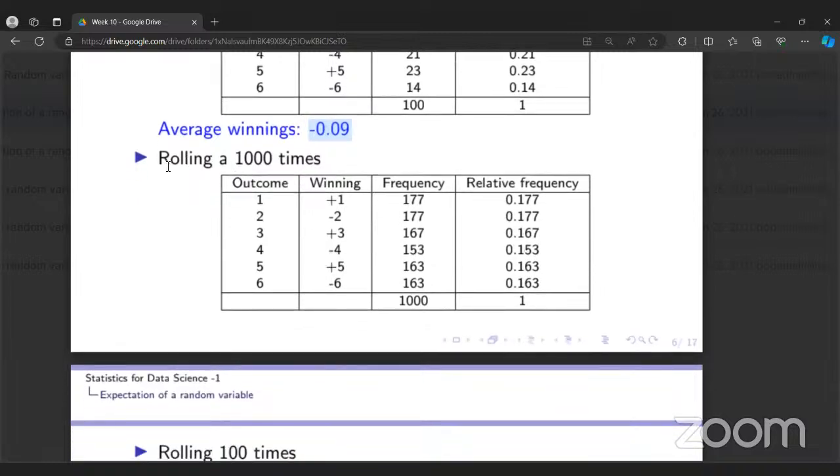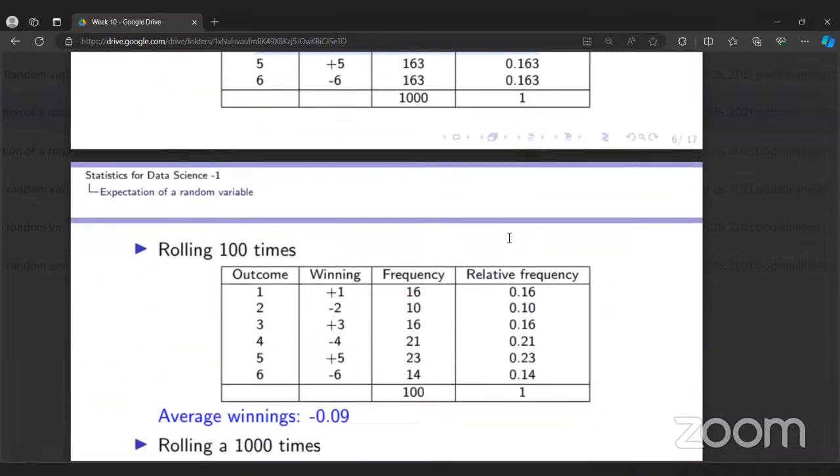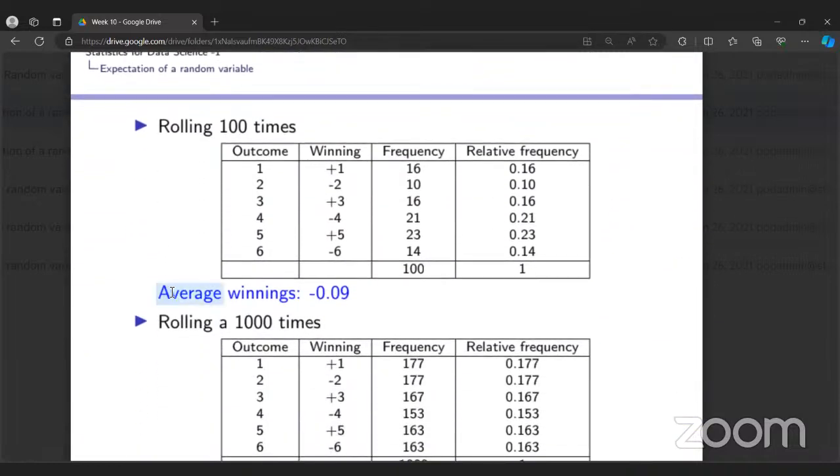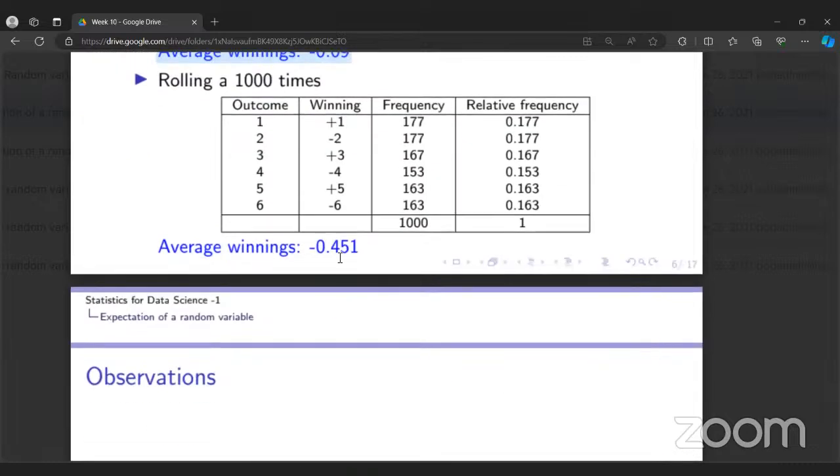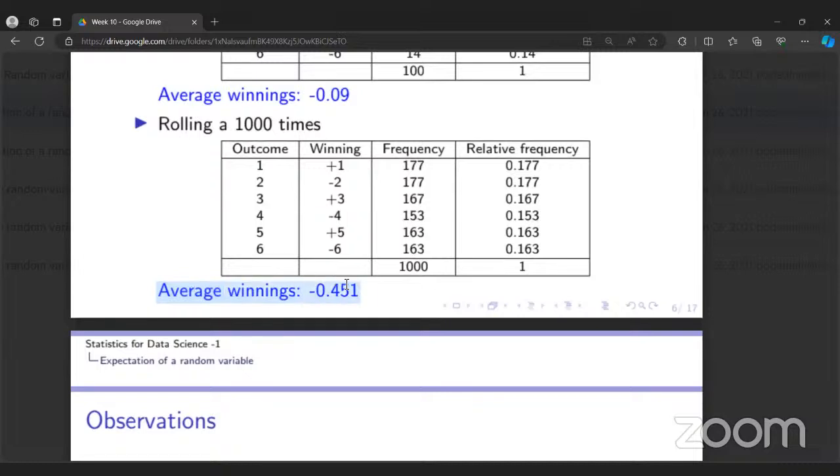Now rolling 1,000 times, this is the data. 1 occurs 177 times, like this. This is the frequency. Now what is the average payoff? Yeah, the average payoff is this.